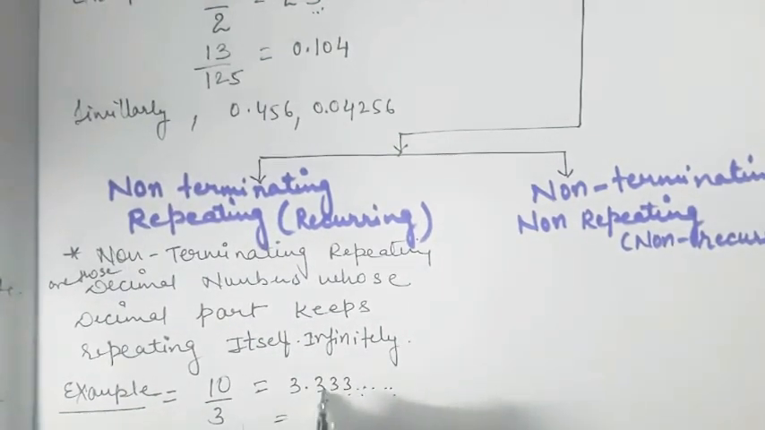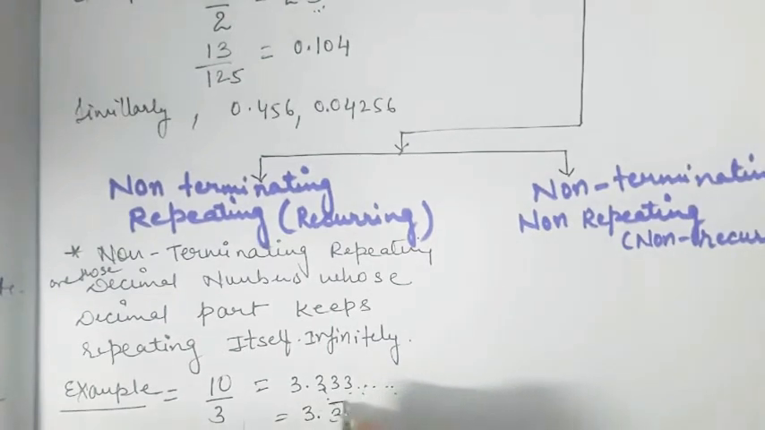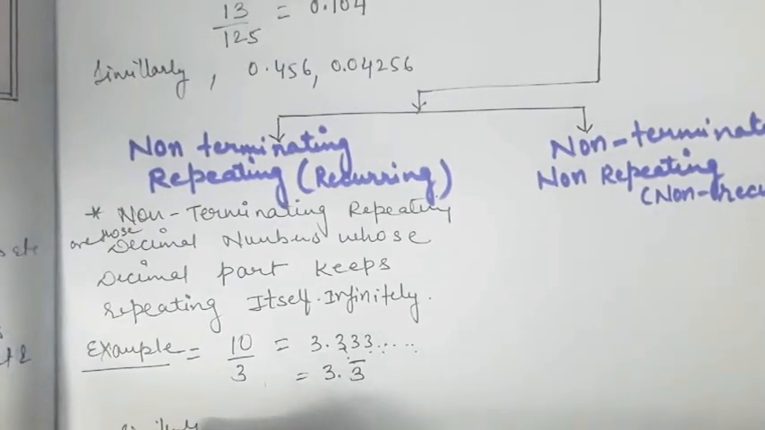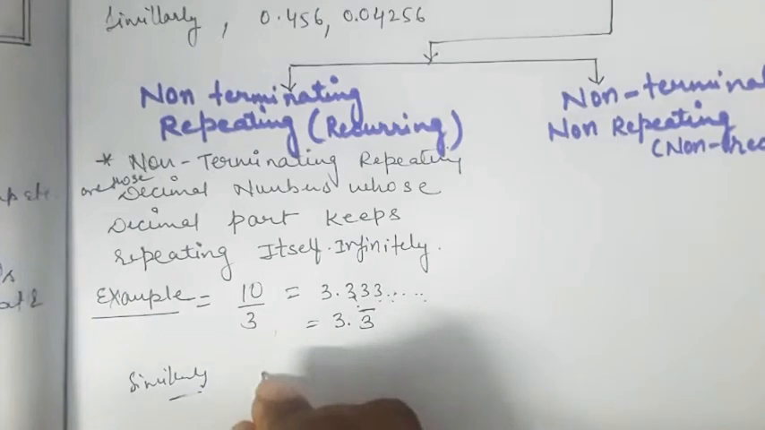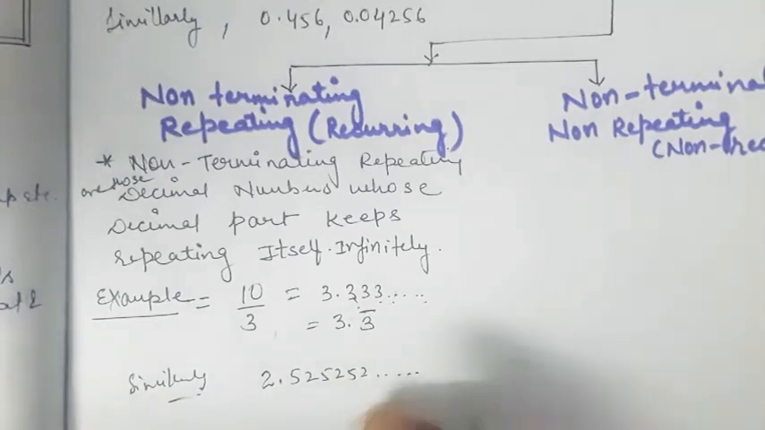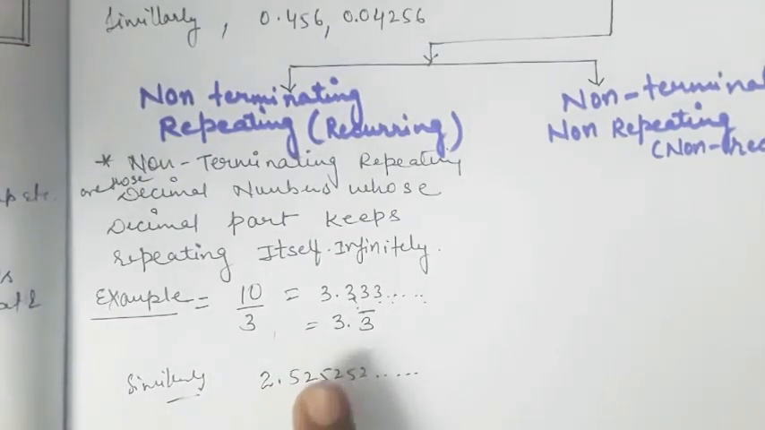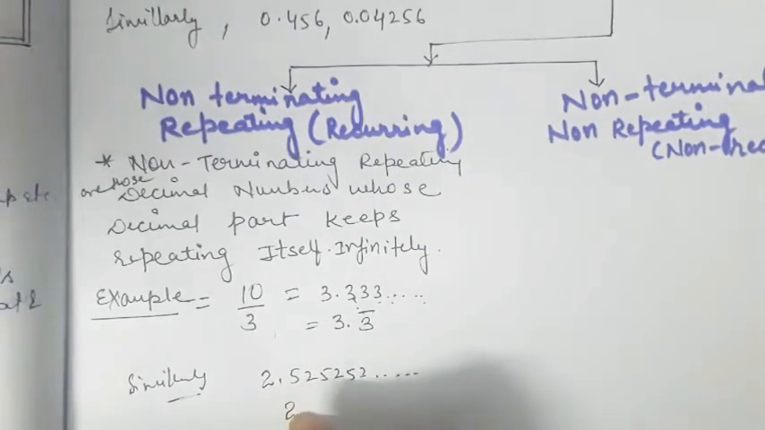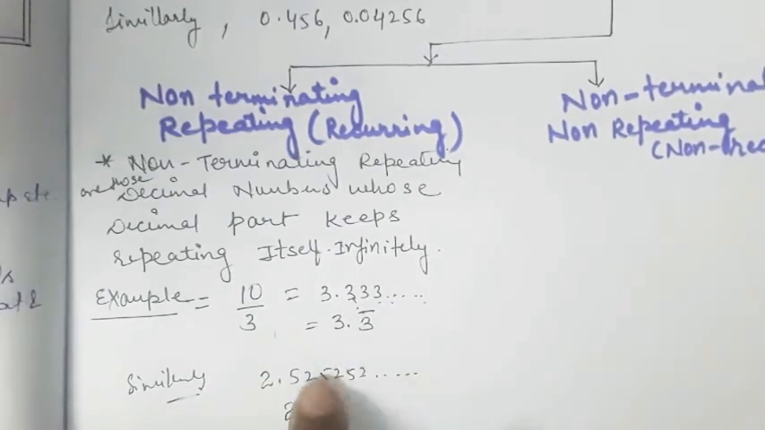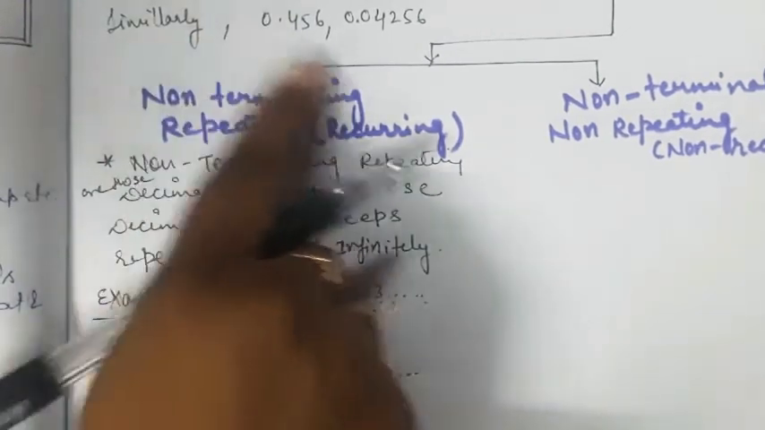As a single number is repeating, I can put a bar above this number. Similarly, a decimal expansion like 2.525252 is also a non-terminating repeating type of decimal expansion. As two digits are repeating, I can write it as 2.52 with a bar, because here two numbers are repeating, but this decimal expansion never stops. That's why it is non-terminating.